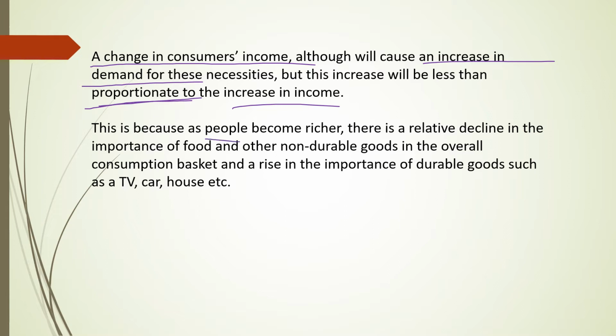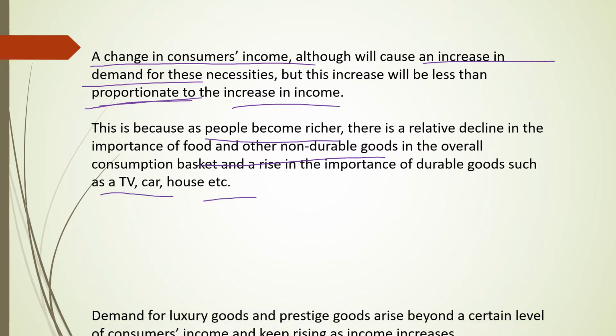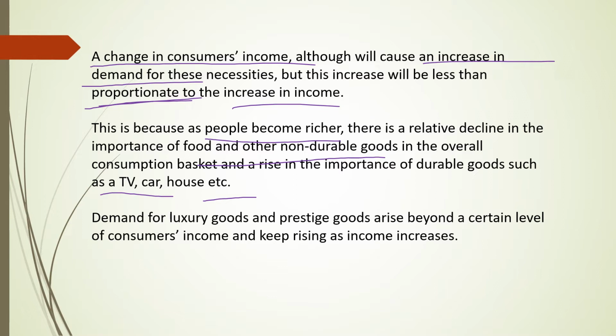As people become richer and richer, the demand for food and other non-durable goods will come down. But demand for durable goods such as TV, car, houses will start increasing. Especially demand for luxurious and prestigious goods rises beyond a certain level of consumer's income and keeps rising as income increases.